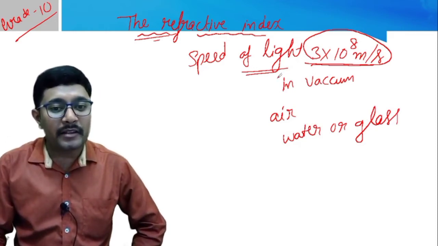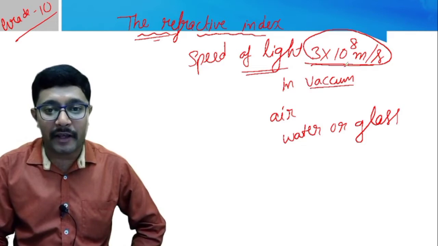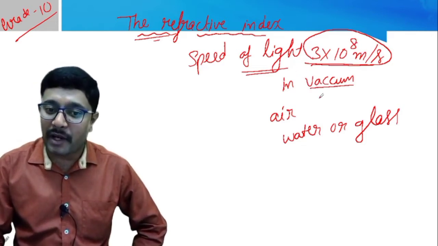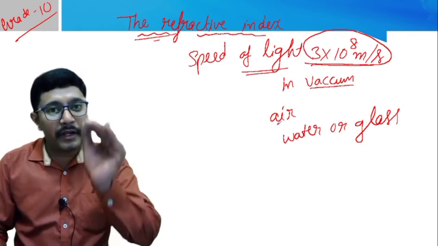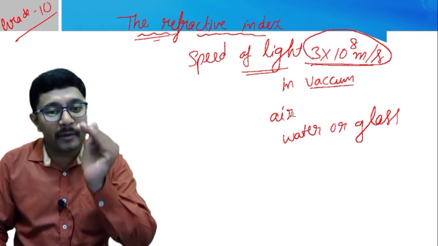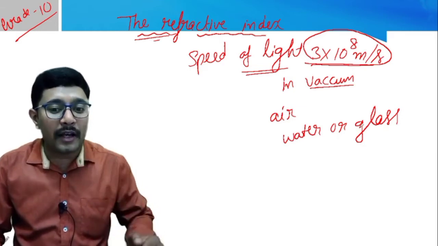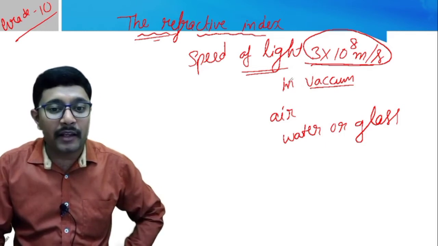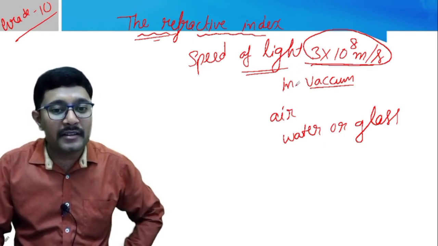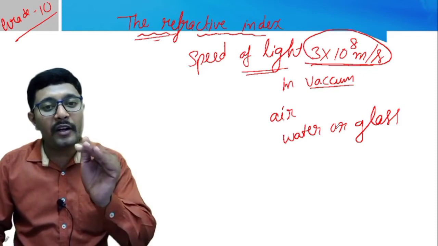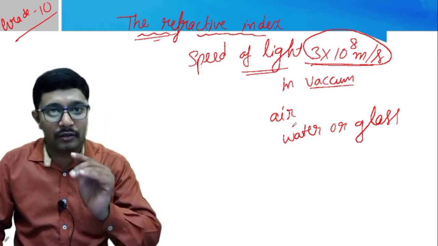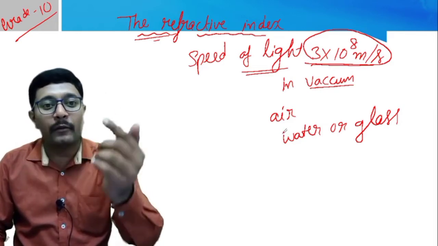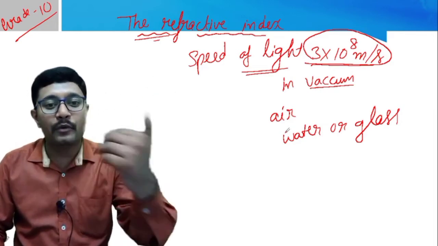When the light is passing in vacuum, the speed is 3 into 10 power 8 meter per second. In air, the light speed is slightly decreasing. In water or glass, it is decreasing still more. Why? The density is increasing. When the density increases, the speed of light decreases. Due to that reason, the light ray shows bending when it passes from one medium to another medium.